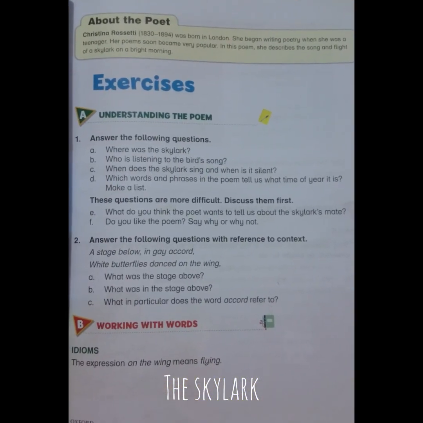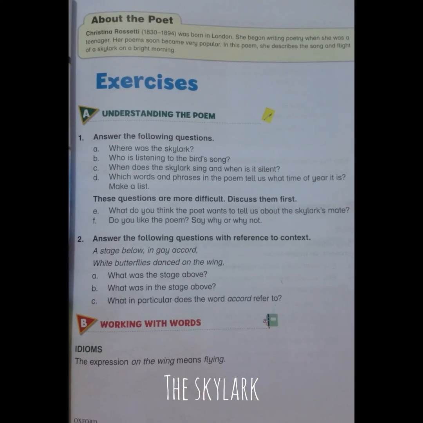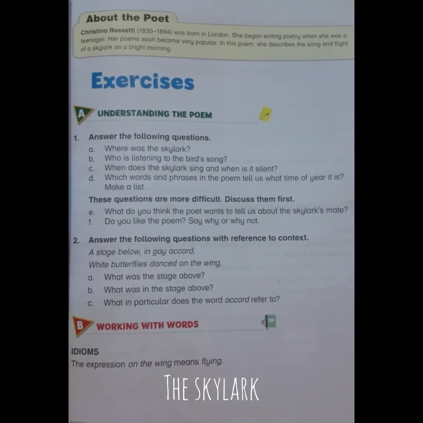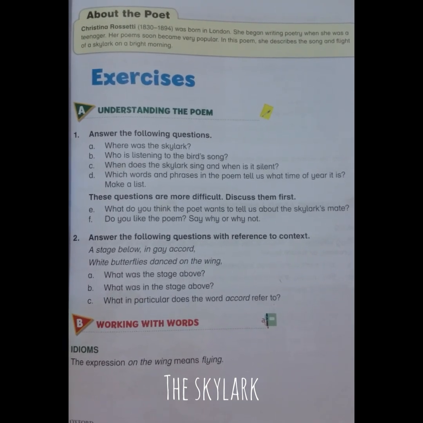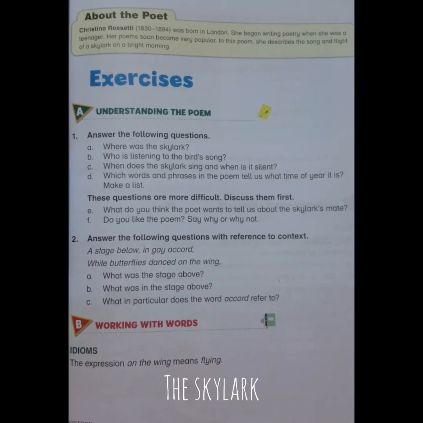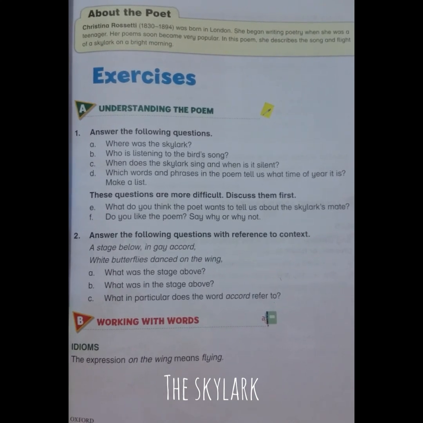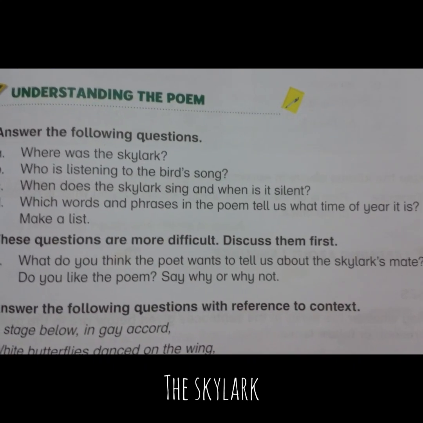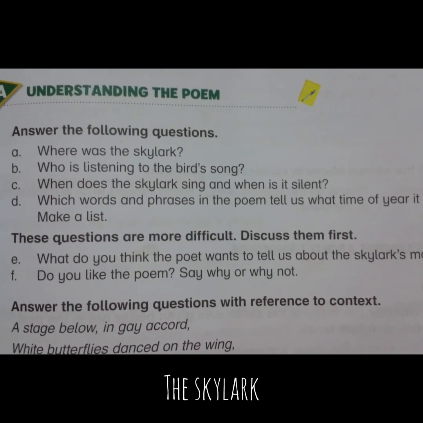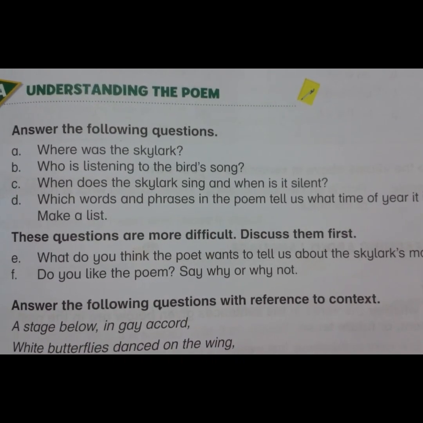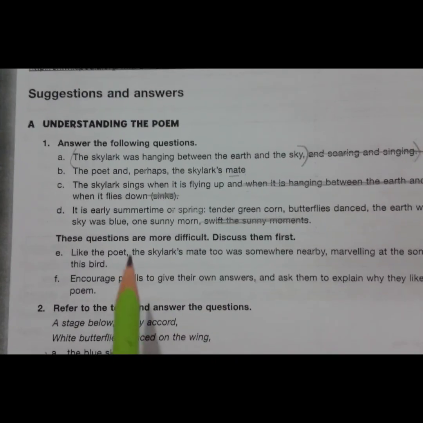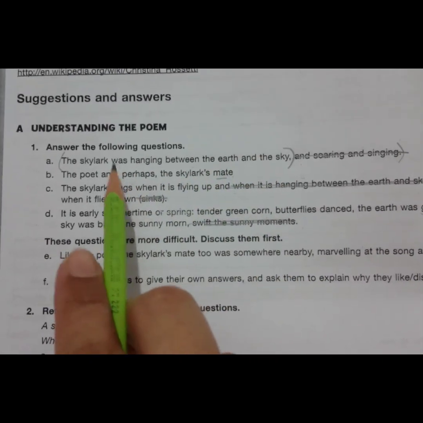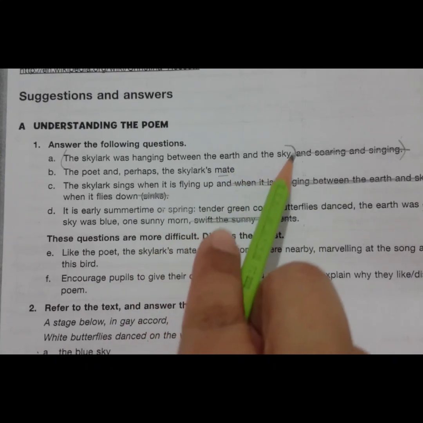Now, according to our today's lesson planner, we have read the entire poem, and now we have part A, question number 1 and 2. I need all of you to answer the first question by yourselves, but I'm going to give you a quick description. Question number 1, part A, is where was the skylark? Where was it flying? The answer is that the skylark was hanging between the earth and the sky, or it was flying between the earth and the sky.